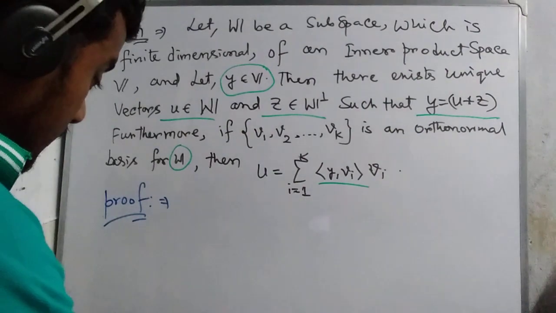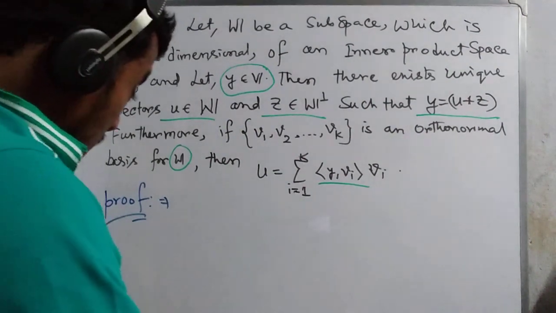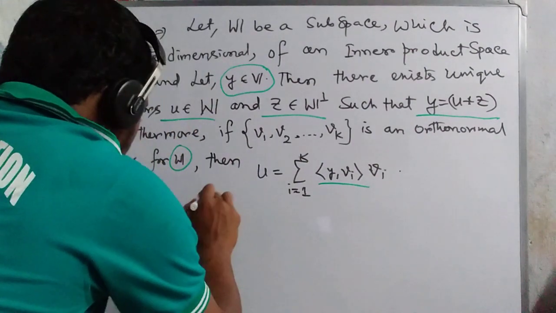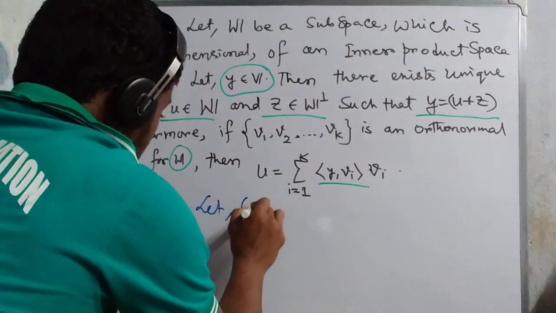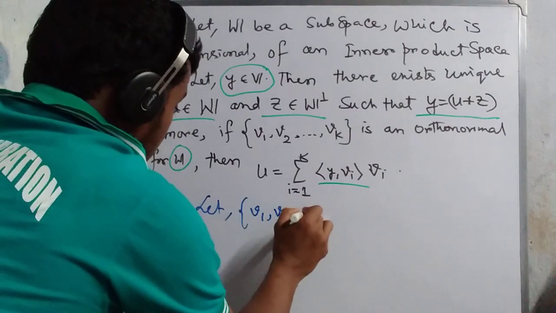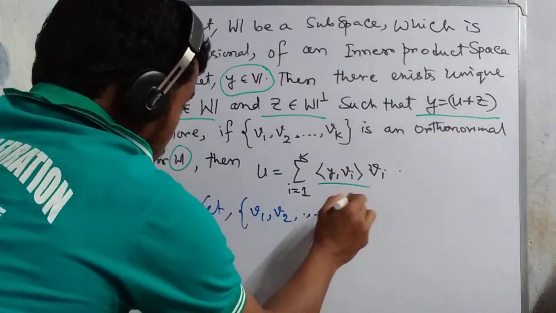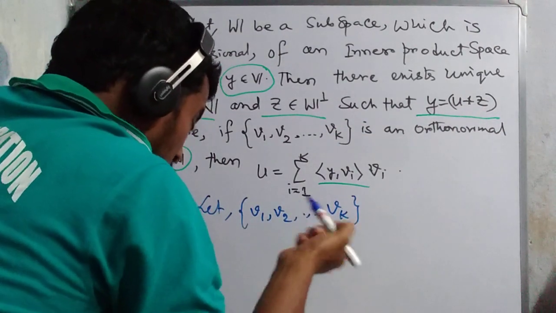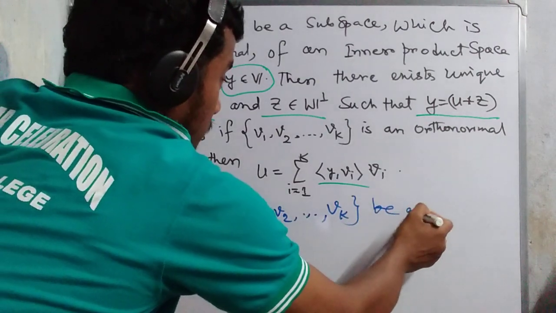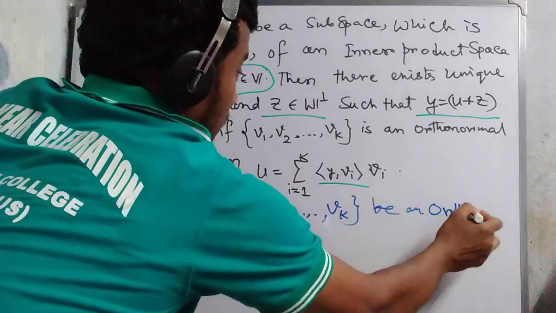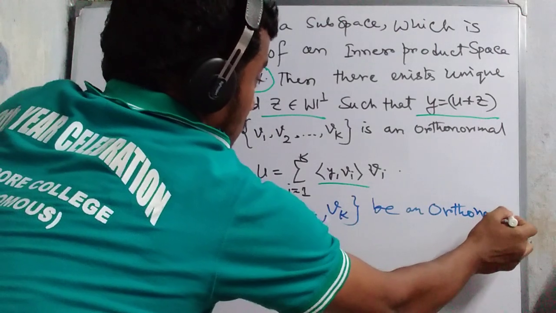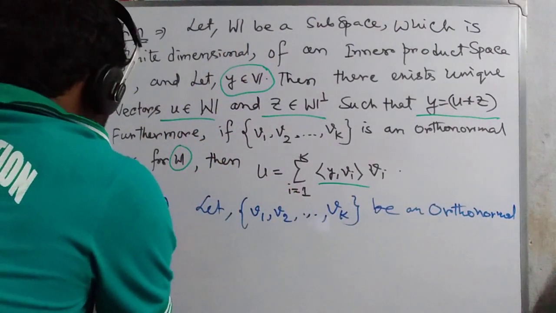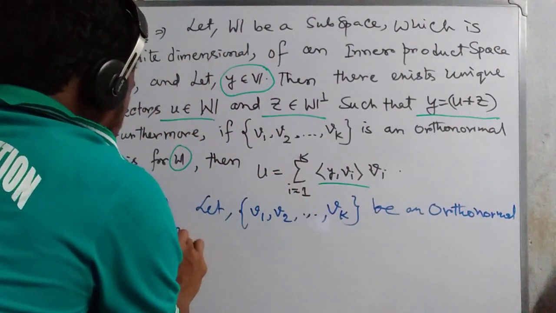Now we start the proof. Let v1, v2, ..., vk be an orthonormal basis for W. We know what an orthonormal basis for W means.